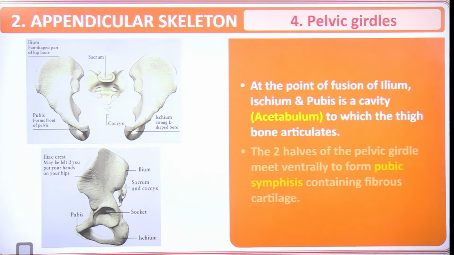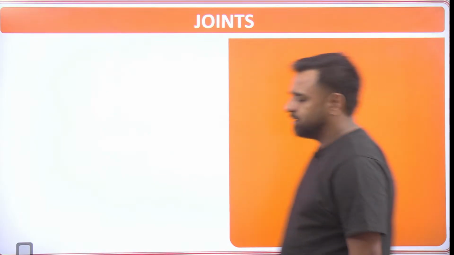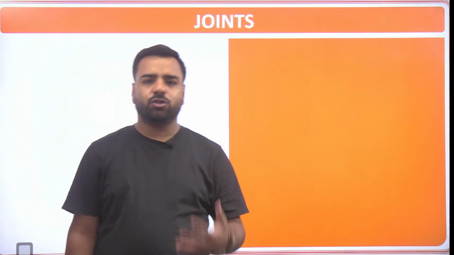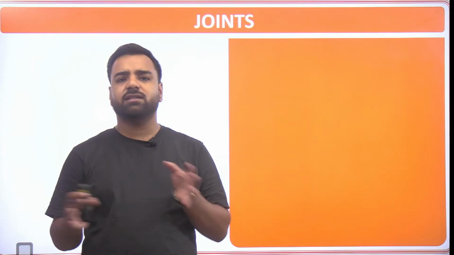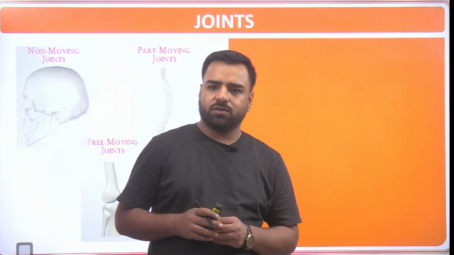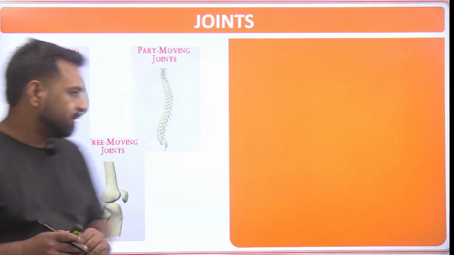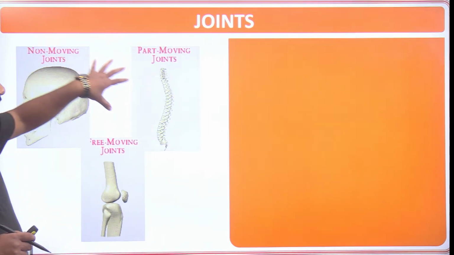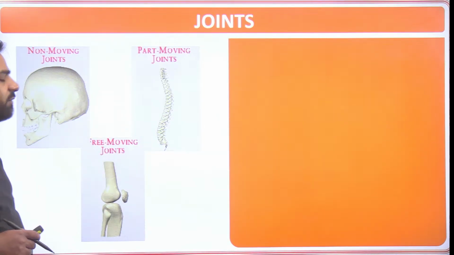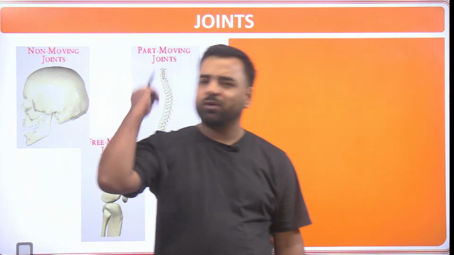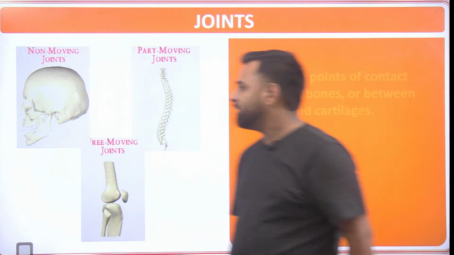Now it's the time to understand about the joints. Guys, do you know that joints are also of different types? One by one, I'll explain the joints now, and then in the ending, we'll just revise it, and then we'll wind up the session. Fine. So let's start with the joints now. So guys, just have a look at this image. So see, it may be non-moving joints, they may be the partially moving joints, or they may be the freely moving joints. So freely moving joints can be linked with your knee, you can link it with your elbow portion, right? So one by one, let's understand about it.